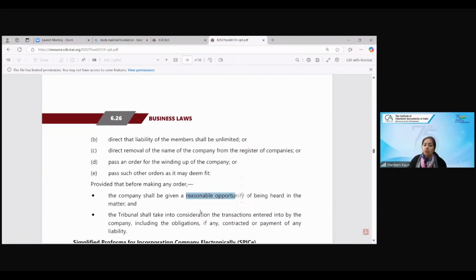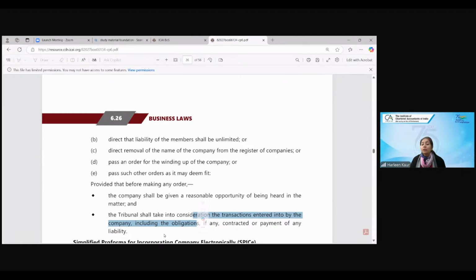And he will take into consideration all the transactions entered by the company during this time. Now, what happened? The company was incorporated in June 2022. So either during June 2022, during the process of incorporation, the tribunal came to know about the fraudulent thing, and 447 becomes applicable. Or it is post incorporation, that after June 2022, in July or August, we came to know that this is a fraud company. The company has cheated the registrar of companies. They have furnished wrong information. Then if the tribunal passes this order, either he'll make the liability unlimited, or he will wind up the company, or remove the name of the company. Whatever the tribunal wants to do, he will do.